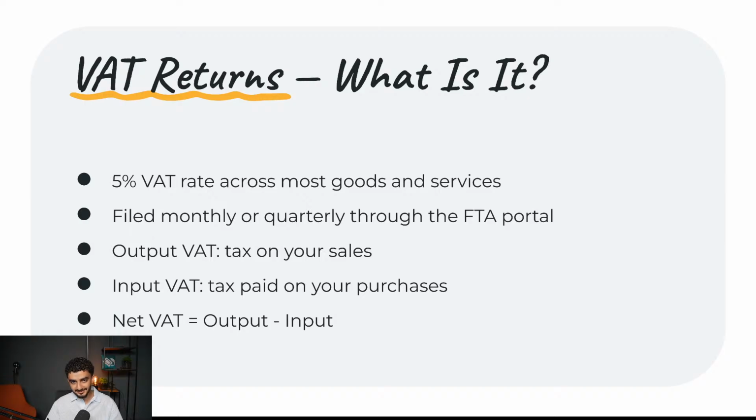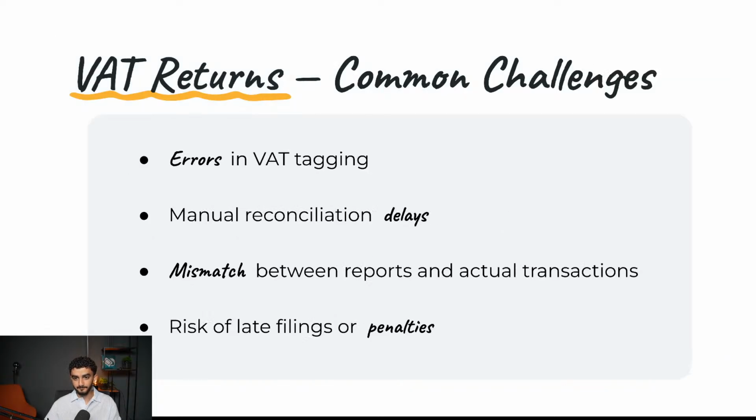So far, everything sounds manageable, but in practice, what we see personally and what my colleagues see here at Odoo is a lot of businesses keep getting messed up, especially when they try to reconcile everything manually. The most common issues they face are invoices and bills that miss the right VAT tag, delayed reconciliation with bank records, and reports that don't reflect reality because things are either manually entered or duplicated, and they have a hard time pinpointing exactly where those duplicates are.